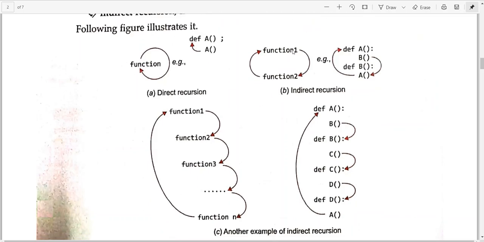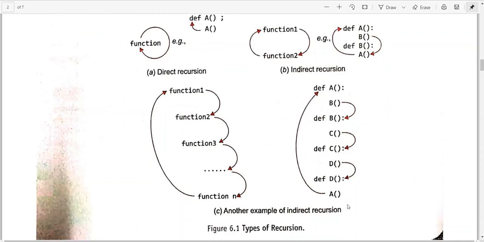Here you can see function 1 is calling 2 and 2 is calling 1. This is indirect recursion, meaning A is calling B and B is again calling A. Likewise, A is calling B, B is calling C, C is calling D and D is calling A. This is also indirect recursion but a longer version of it.